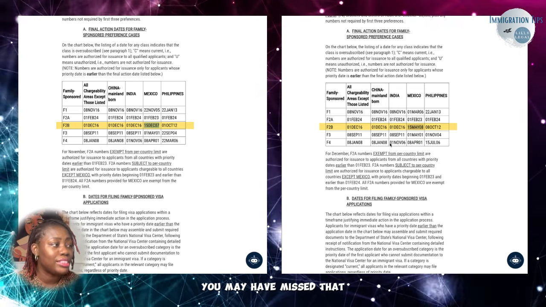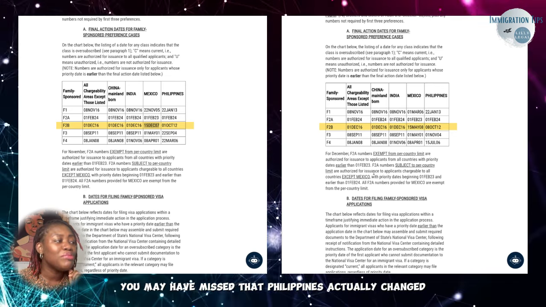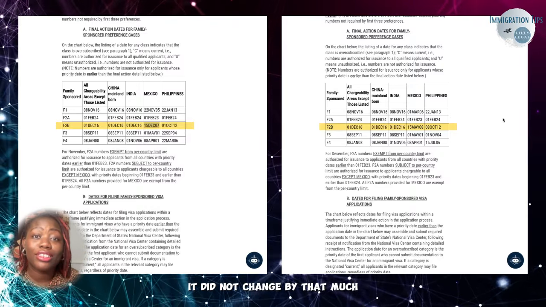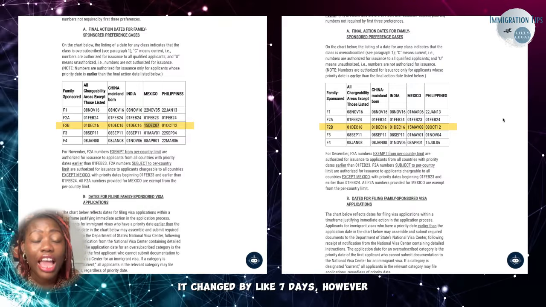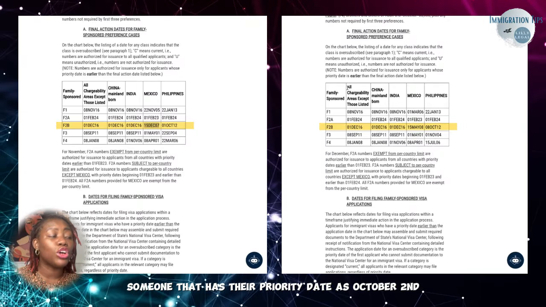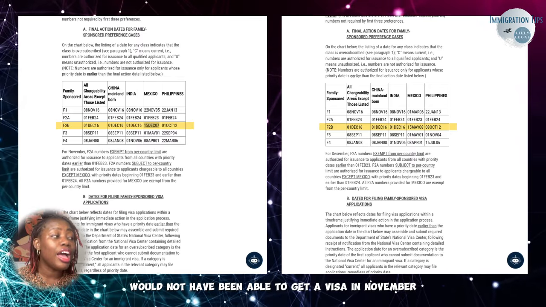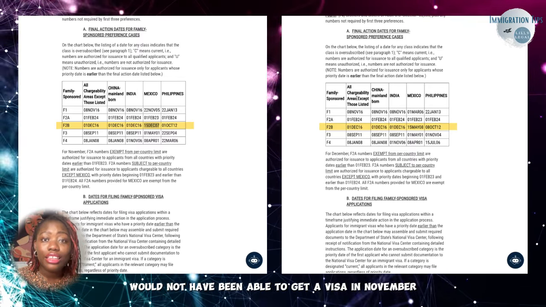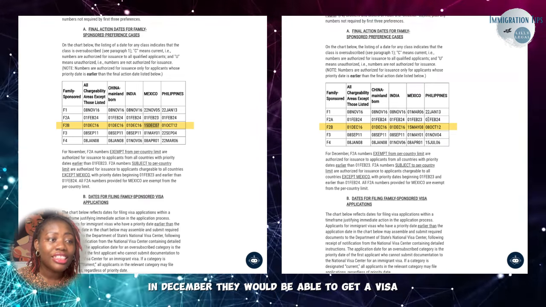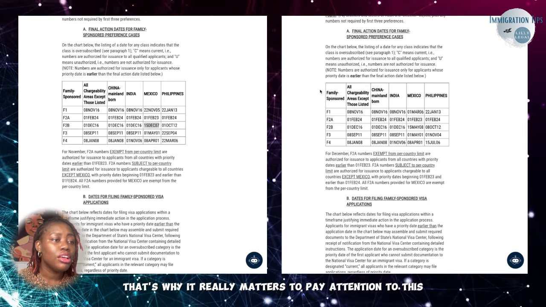Okay, you may have missed that. Now, if you also were not paying attention, you may have missed that Philippines actually changed. It did not change by that much. It changed by like 7 days. However, it is still a change because someone that has their priority date as October 2nd, 2012 for the Philippines would not have been able to get a visa in November. However, in December, they would be able to get a visa. So that's why it really matters to pay attention to this.